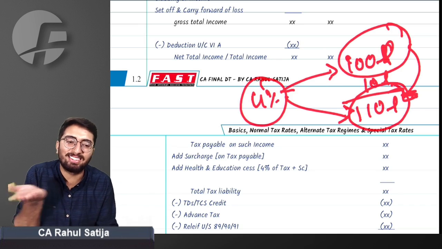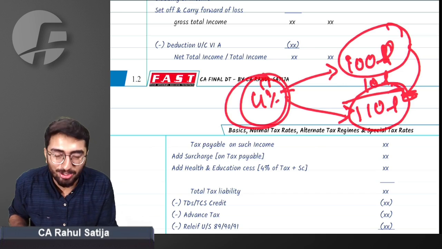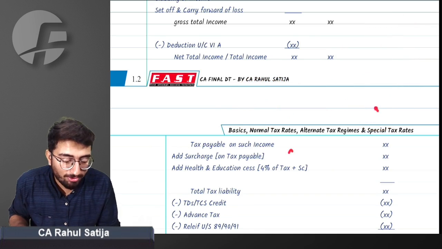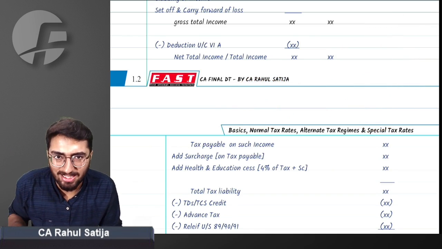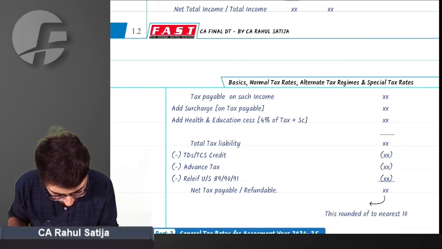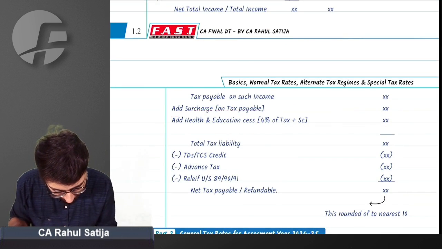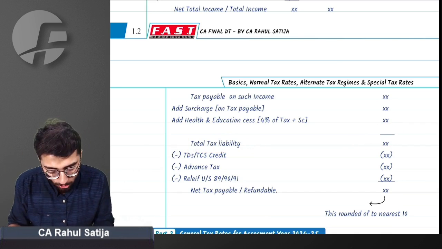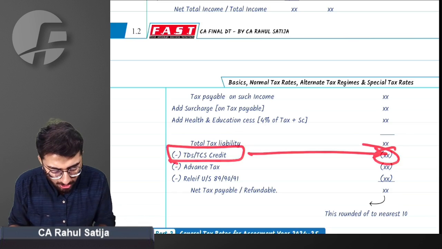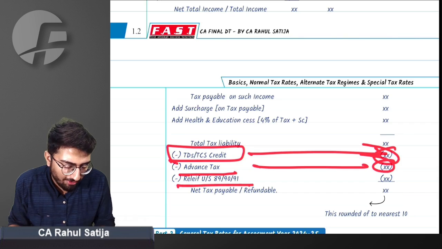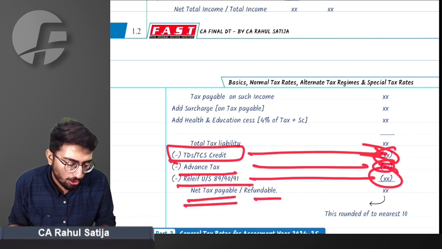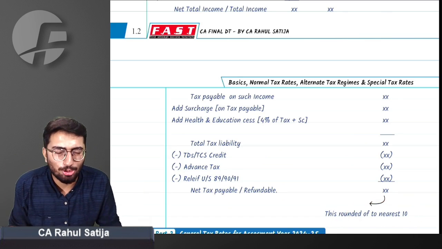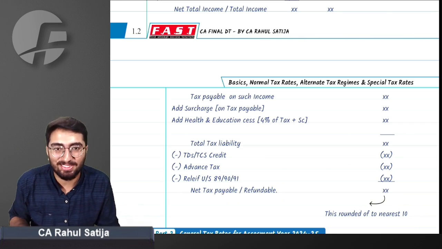Surcharge means tax on tax, and 4% education cess means you are charged 4% of the actual tax and 4% of the surcharge also. So ultimately, you are again taxed on surcharge. This 4% education cess is added, which leads to your total tax liability. Now, if you have any TDS or TCS credit, it will be reduced. If you have any advance tax paid, it will be reduced. Or if you have any relief under section 89 or 90, it will be reduced. We get net tax payable or refundable. This has to be rounded to the nearest 10. Otherwise, many times you will not get the correct answer.